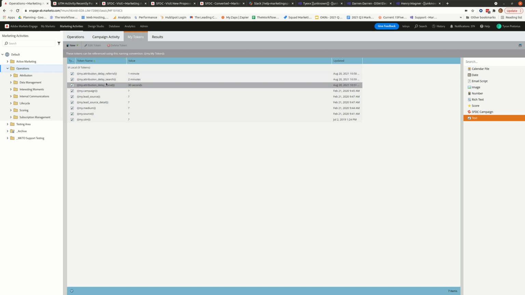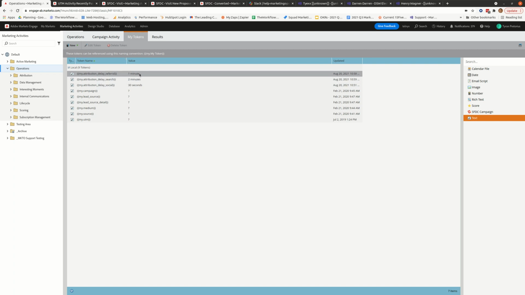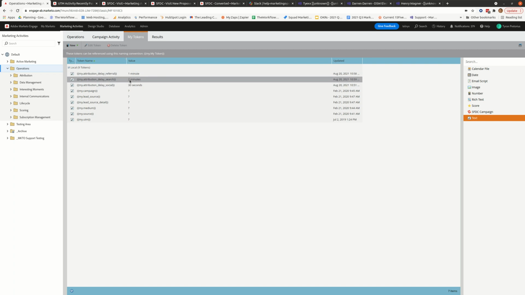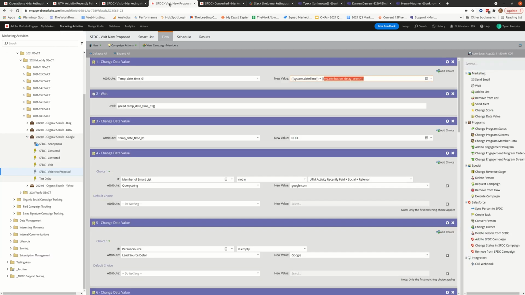So you'll notice that there's no delay for paid programs because we want those to run first, and they're going to have the highest priority. Organic social is going to be second, organic referral is going to be third, and organic search is going to be last. So this is what the new campaign will look like. We're just going to use those tokens to delay. Since it's organic search, we're going to use the organic search delay, which is currently 2 minutes. And we can see how this works.